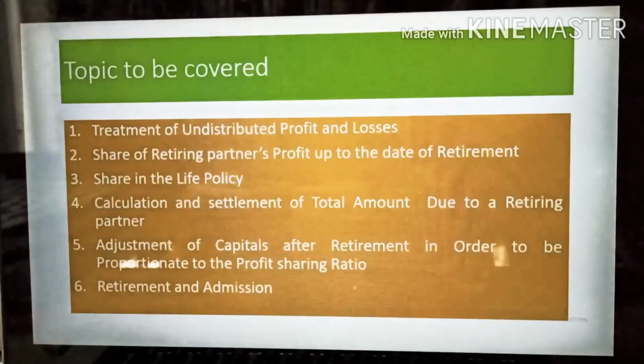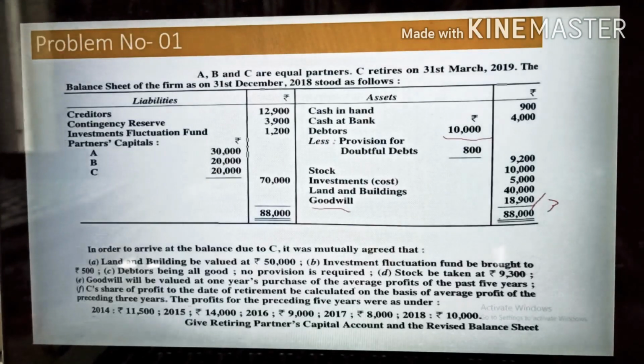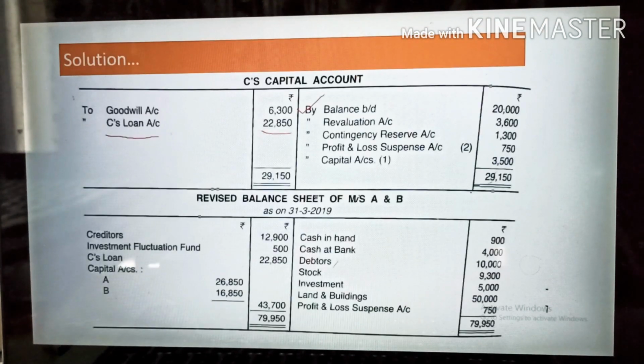Then investment, go and check the investment. Investment cost is 5,000. There are no changes, so the same value you will write, 5,000. Then land and building: you remember that in the balance sheet it is given as 40,000, but in the additional information the value of the land and building has appreciated, so the appreciated value you need to write is 50,000 rupees.